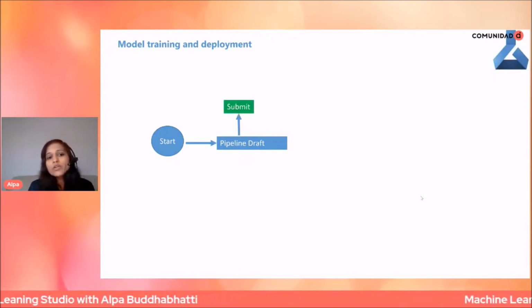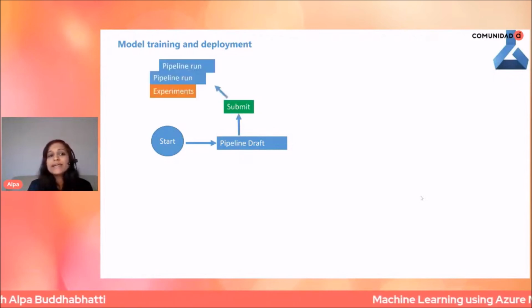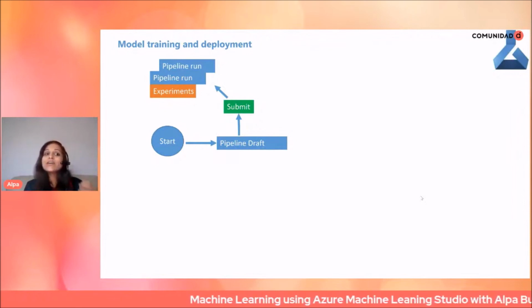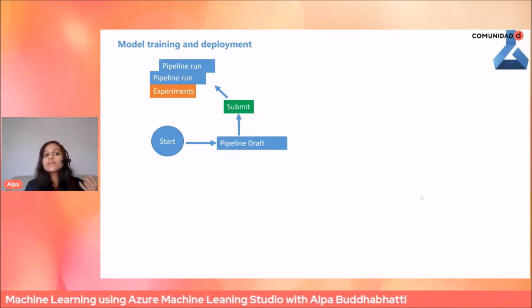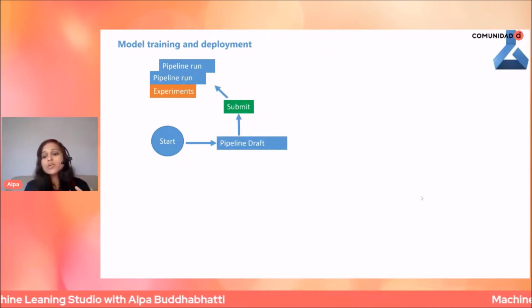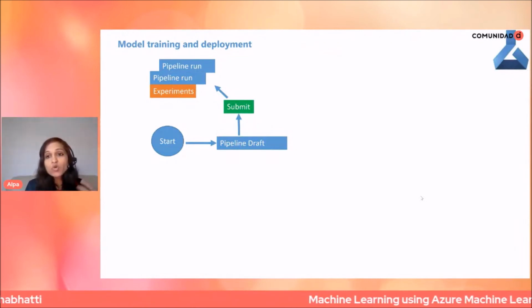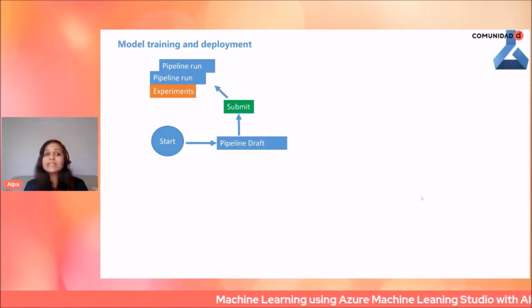When you submit your draft pipeline, it generates an experiment, and you can see it in the run history. Every time you submit your pipeline, it is saved as a run history for you. So in future, if you want to debug it or check why something is happening, you can see it in the run history for a particular submission.